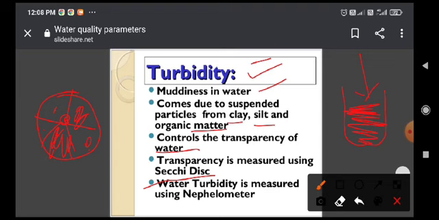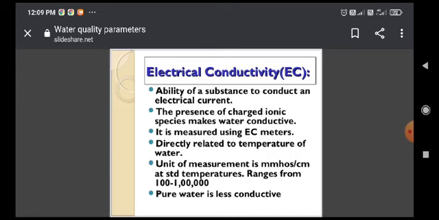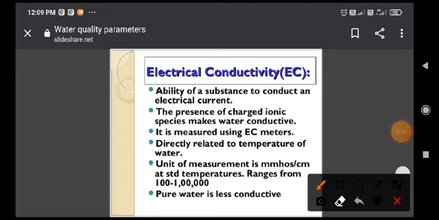we calculate with the help of the scale what the measurement is. And when we remove the Secchi disc from the water and it appears again, so disappear and appear, then we calculate the turbidity. So when turbidity is there, we are not able to drink such a type of water.